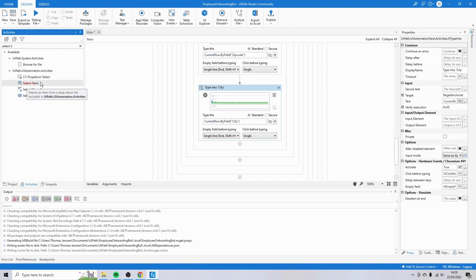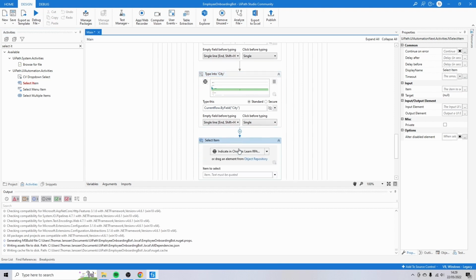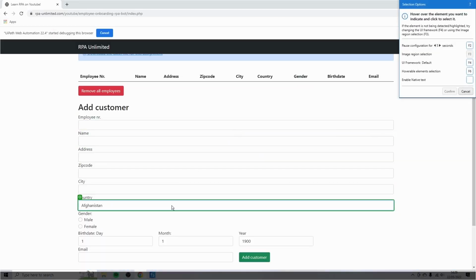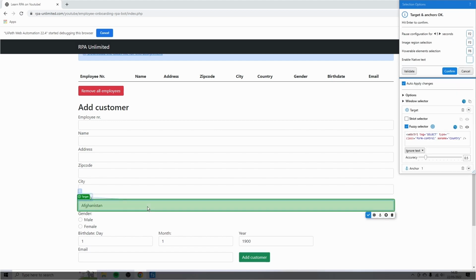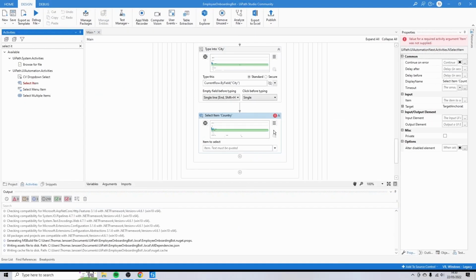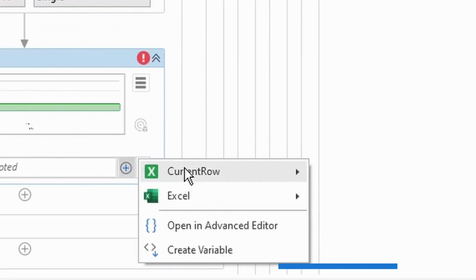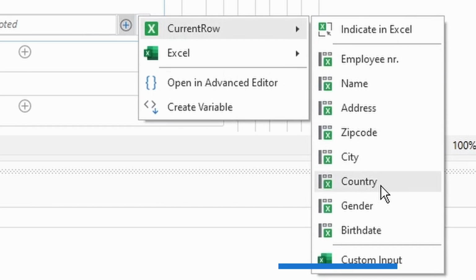This one, select item. Drag it to below the type into activity for the city. And then click indicate in Chrome. Now we're going to show the bot how to select the country. I'm going to use this select menu. And then again, we have to tell the robot where it has to get the input data from. So go to current row and select country.